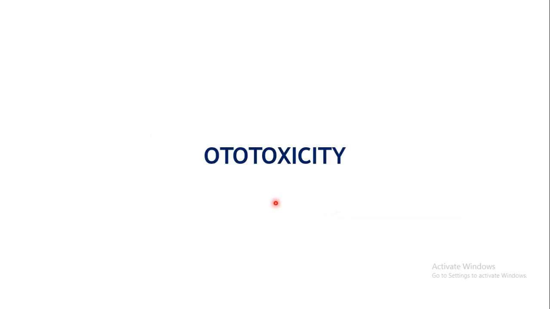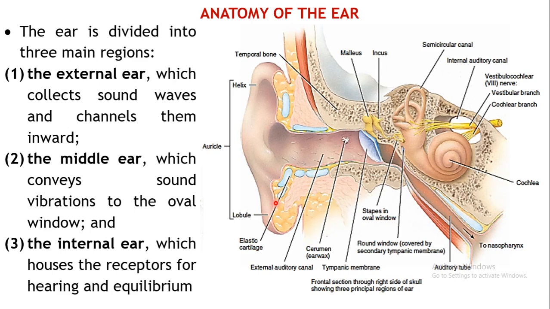Then the next type of local toxicity is ototoxicity. Before going into the ototoxicity, that is the toxicity towards the ear, let us see the anatomy of the ear. The ear is basically divided into three regions. The external ear basically collects the sound waves and channels them inwards. The middle ear conveys the sound vibrations to the oval window, which opens into the internal ear, and the internal ear houses the receptors for hearing and equilibrium.